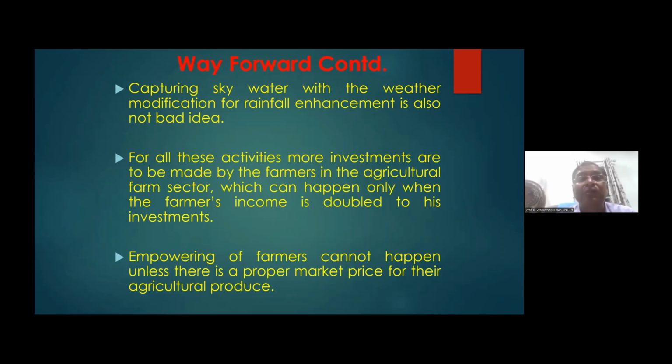Unless the farm produce is sold in a better way for the farmer, maybe in the form of a support price or some other price, the market should get more money to the farmer. Empowering of farmers cannot happen unless there is a proper market price for their agricultural produce. One of the poorest enterprises today is the farmers in South Asia and Southeast Asia. So that's why we have to increase their income. This is another thing, the social aspect of it.